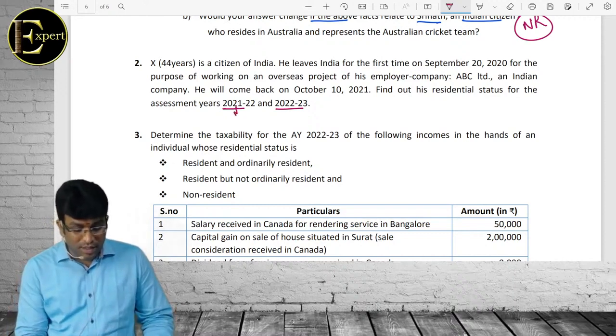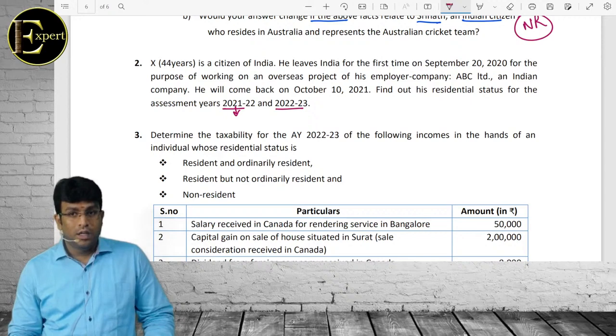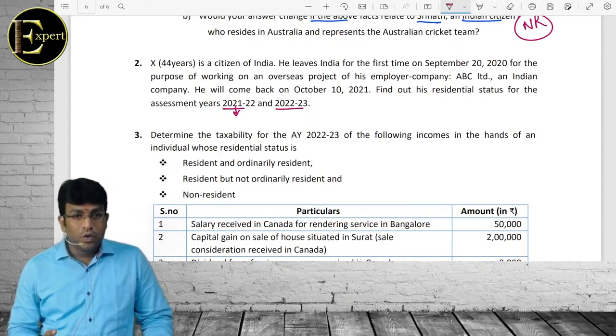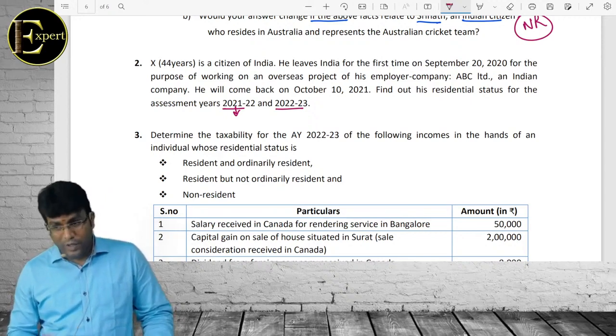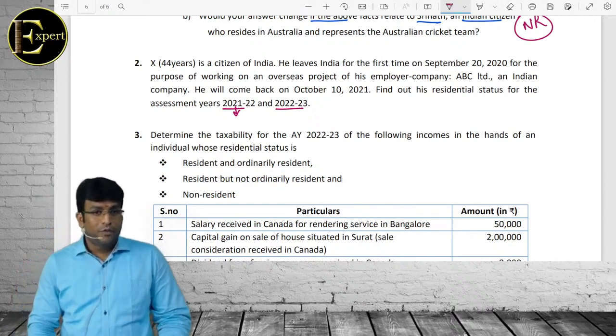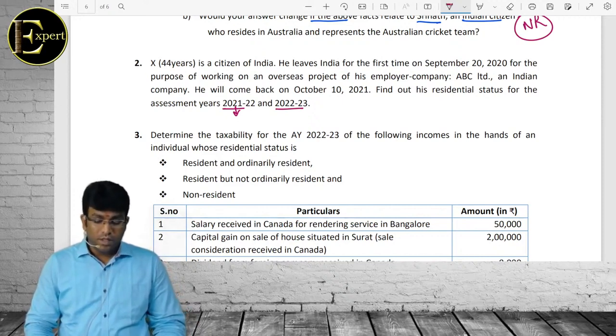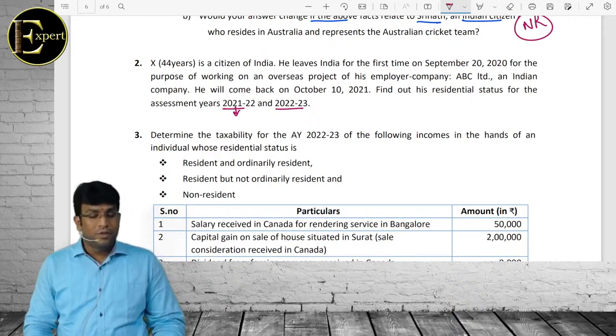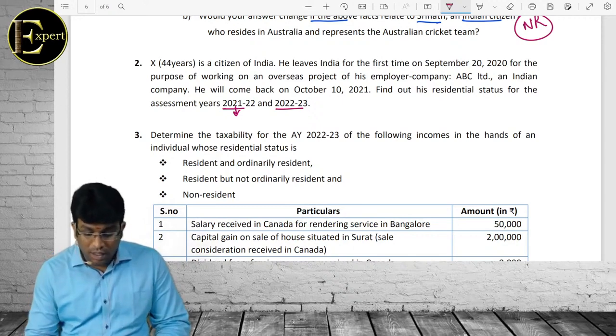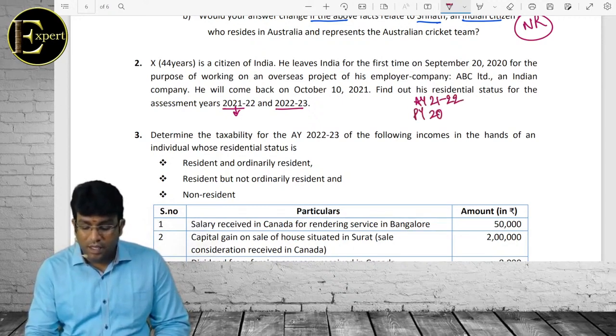First case, what is the answer? Sir, I asked you for 2 years: 21-22, 22-23. Chalo. For 21-22, what is the answer? Sir, I'll ask you one straight question. When I say assessment year 21-22, what is the previous year?